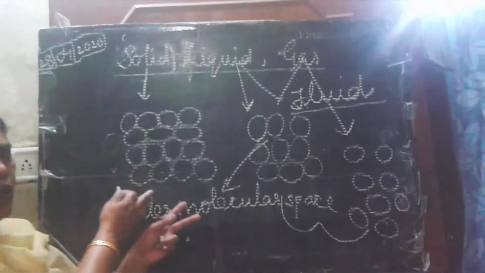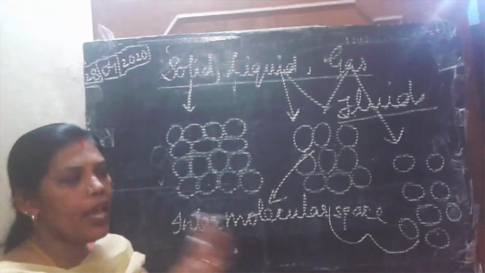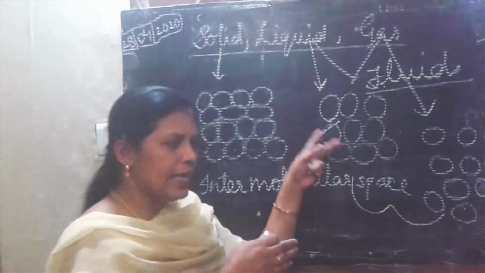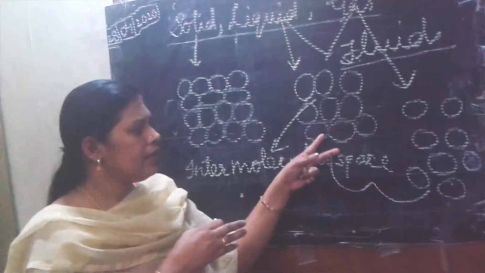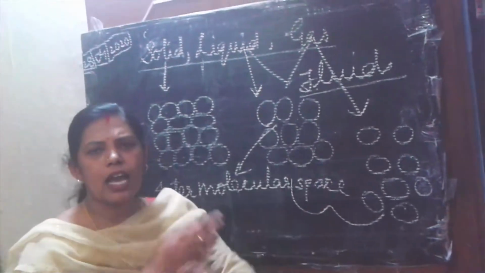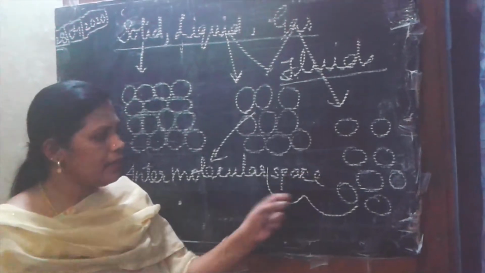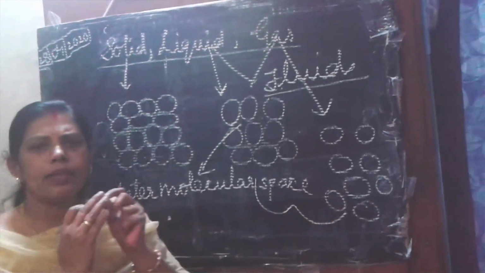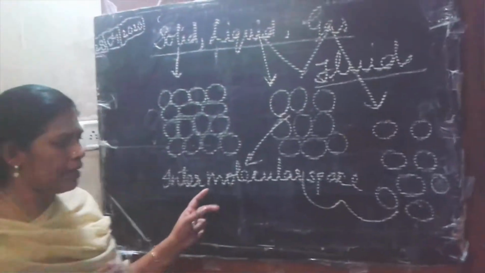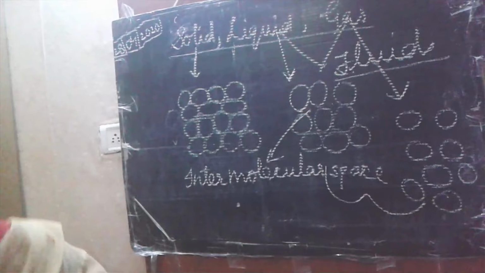Now this arrangement is understood. Here in solids the molecules are very closely packed with no intermolecular space, and the force of attraction is very high. Here in the case of liquid, the molecules are loosely packed and there is little intermolecular space, which means their force of attraction is less. And in the case of gas, they are very loosely packed and there is more intermolecular space in between, so there is almost no force of attraction. This is the arrangement. Now I will explain the solubility of them.